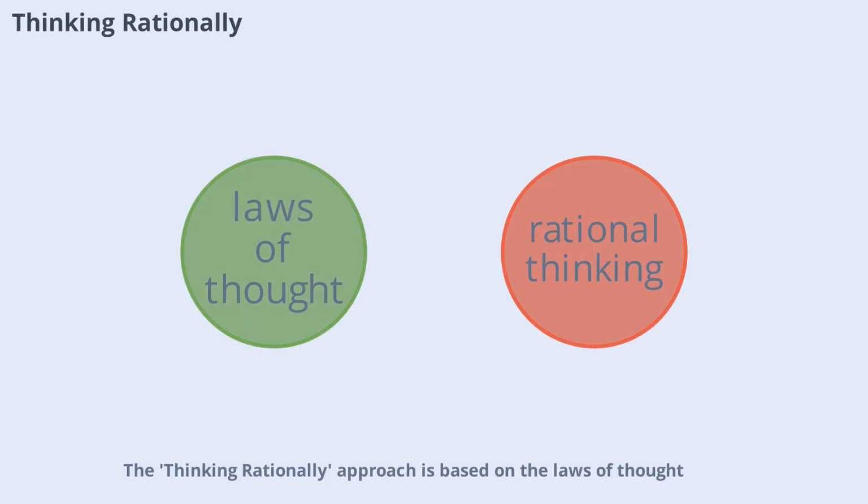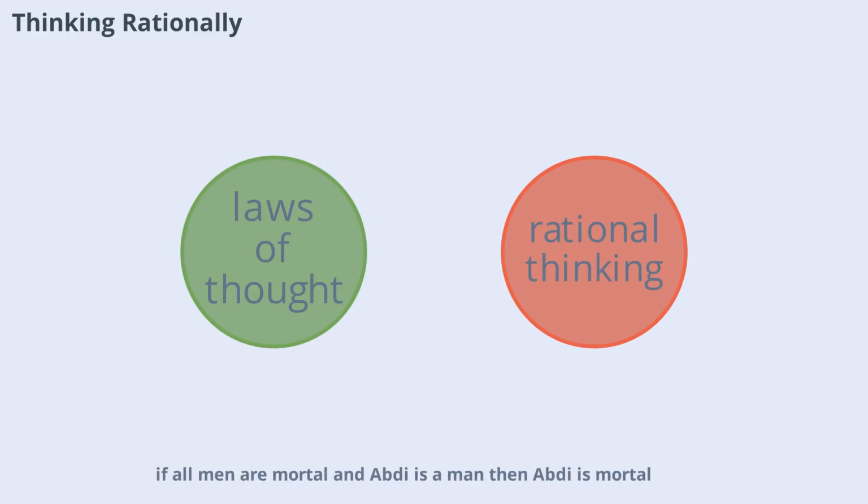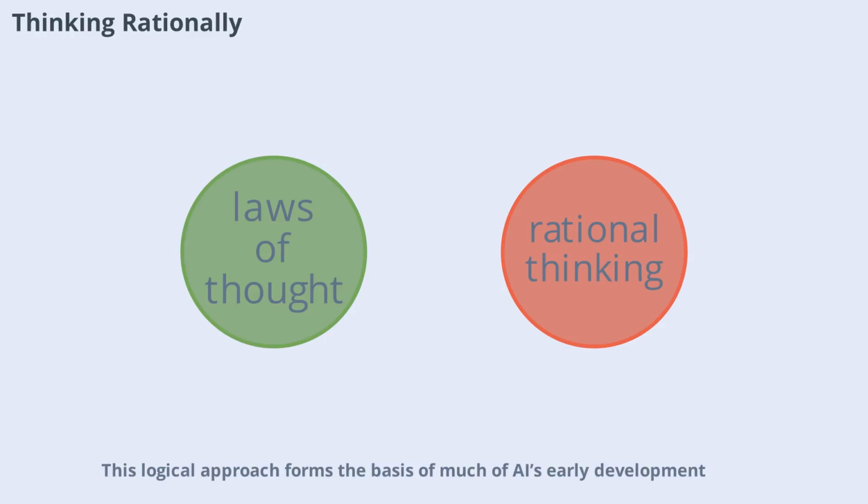The thinking rationally approach is based on the laws of thought, a concept dating back to Aristotle. Here, a system is rational if it reasons correctly, always doing the right thing given the information it has. For example, if all men are mortal and Abdi is a man, then Abdi is mortal. This logical approach forms the basis of much of AI's early development, focusing on creating systems that can reason and draw valid conclusions.